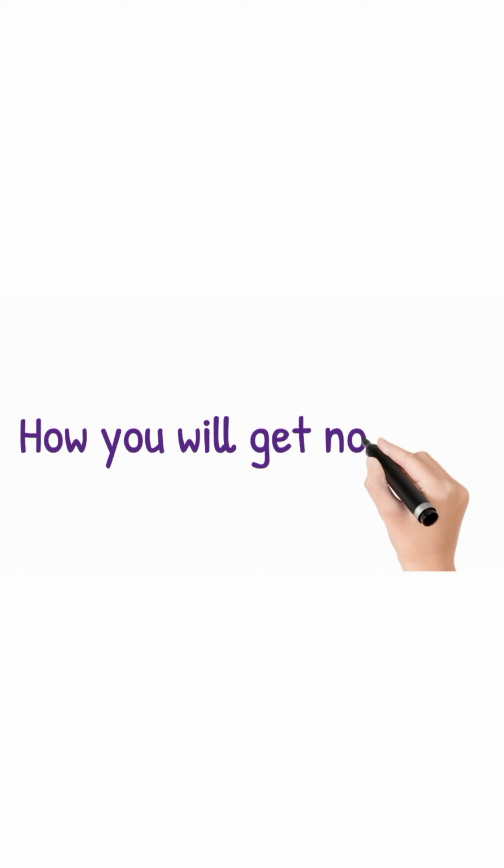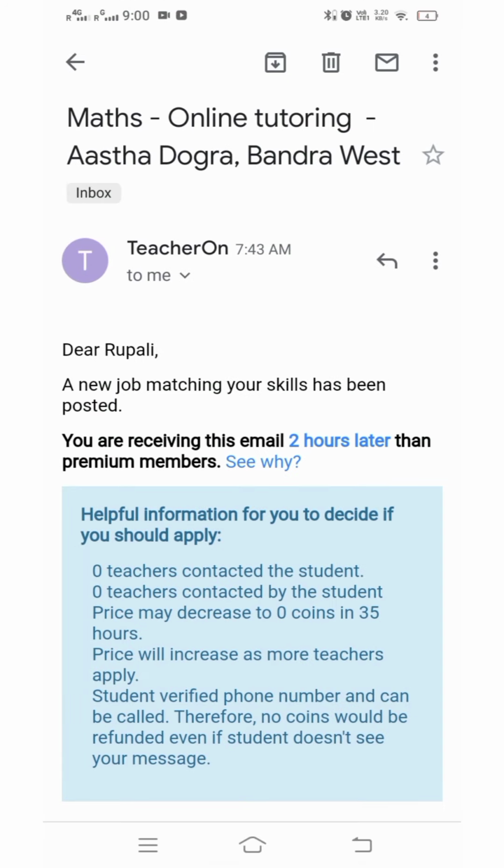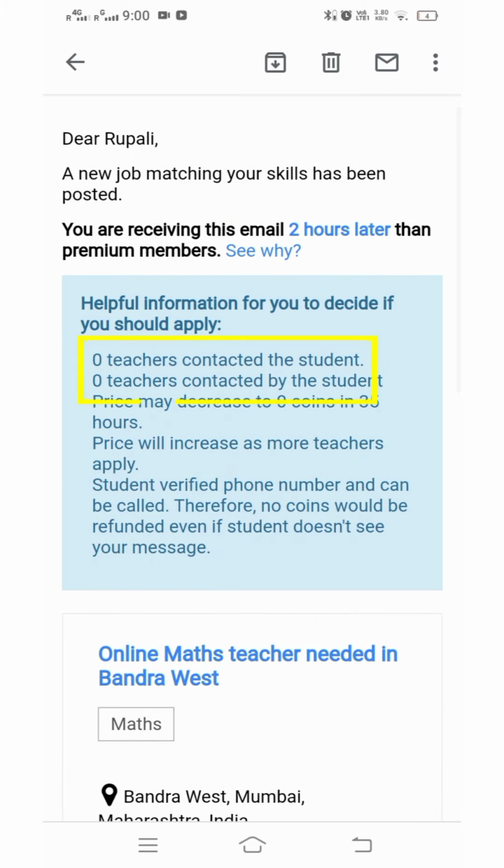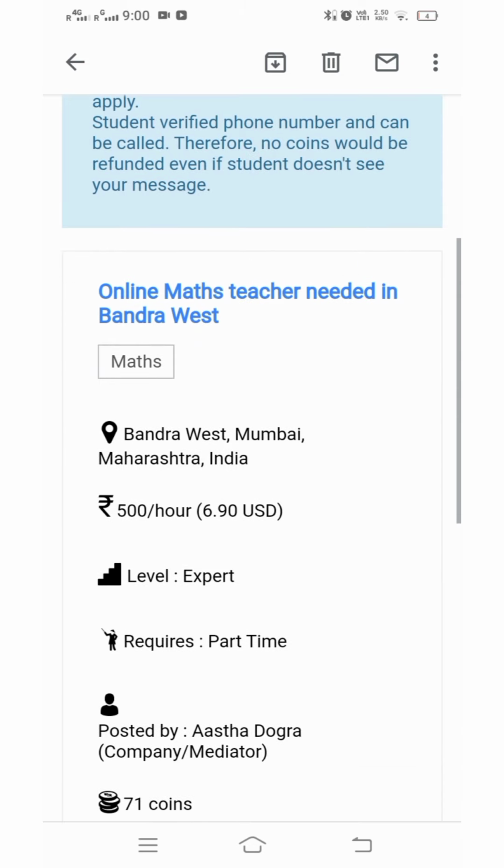Now let's see how you will get notifications for these jobs. Well, any inquiry on TeacherOn will be notified to you by Gmail. I'll show you one of the mails. Like this you will get the notification. In this they will also tell you how many teachers have contacted the student, whether the student contacted any teacher or not, and which subject you need to teach. If the parents have mentioned anything about the fees, they will also display it in this mail.